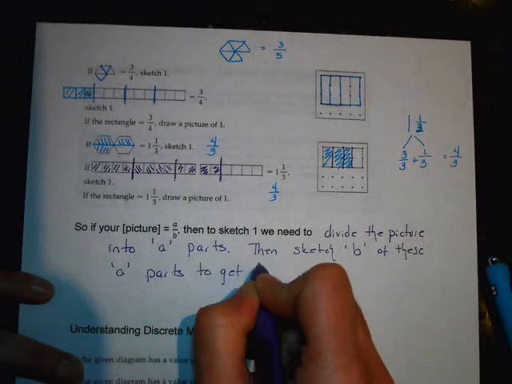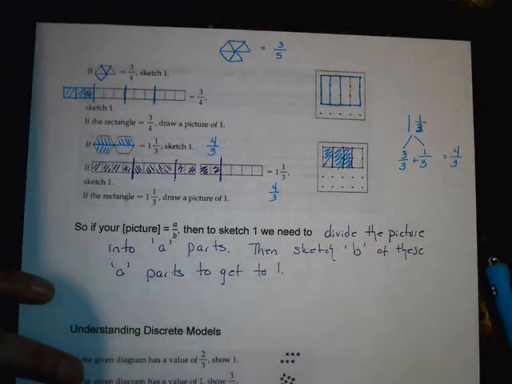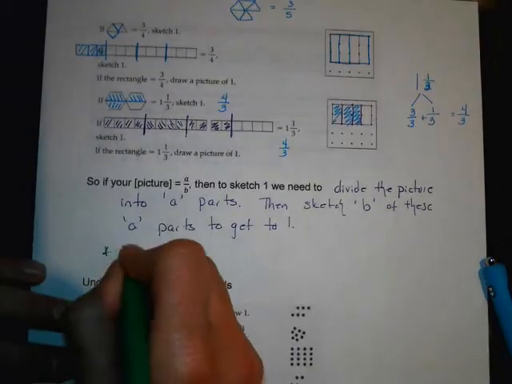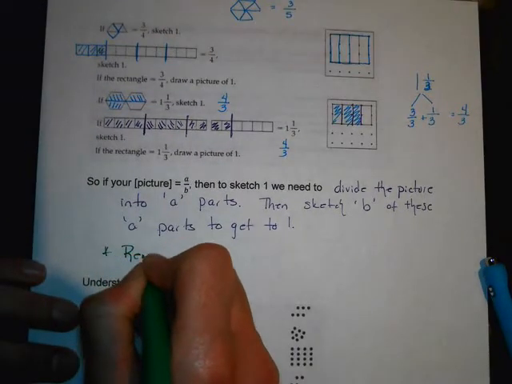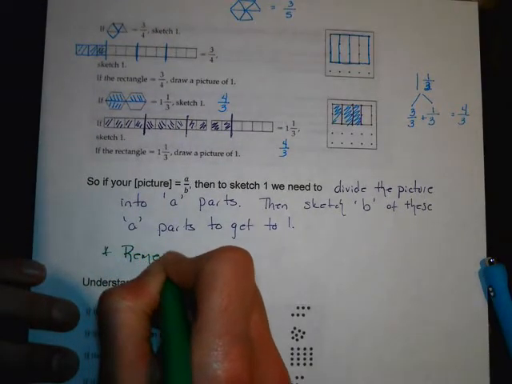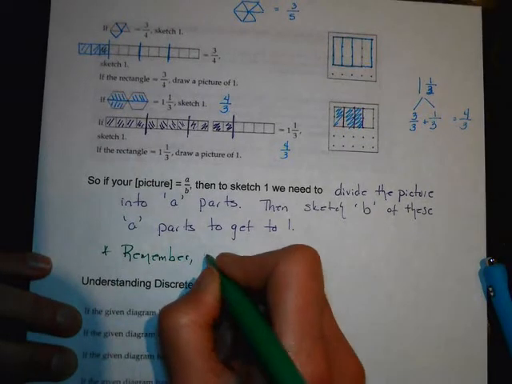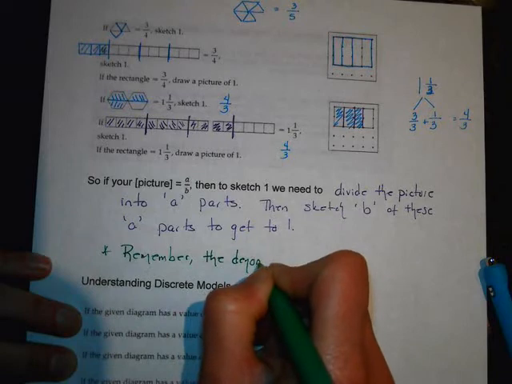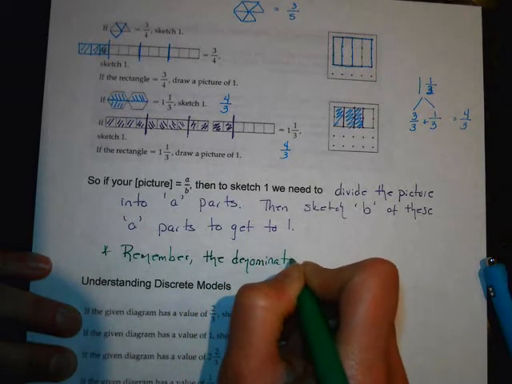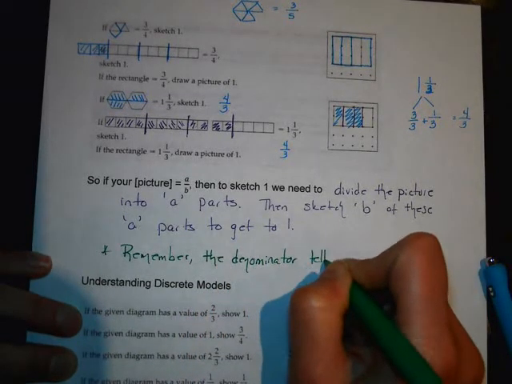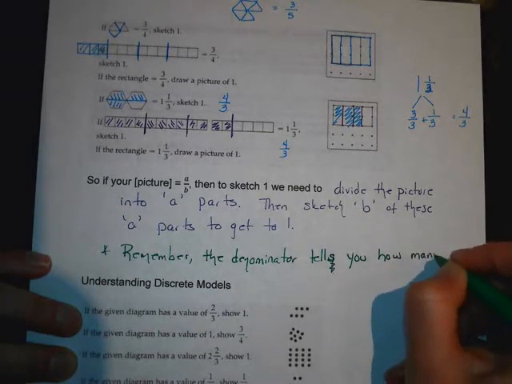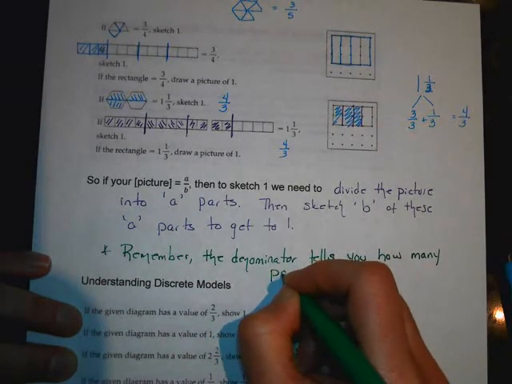Remember, the denominator here, I'm going to write this down. Remember, the denominator tells you how many parts equals a whole.